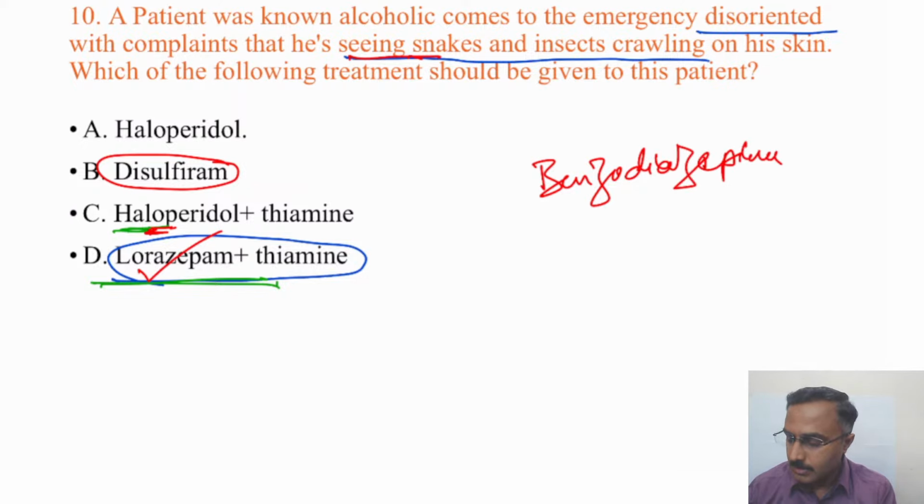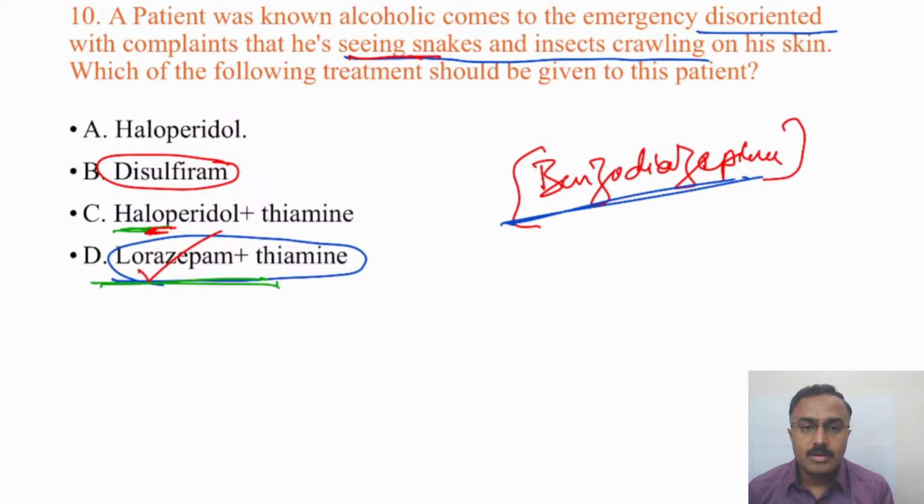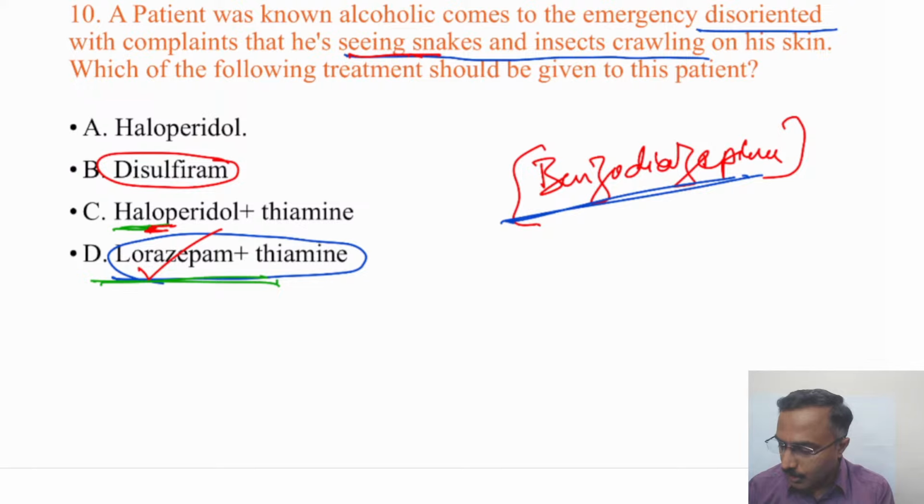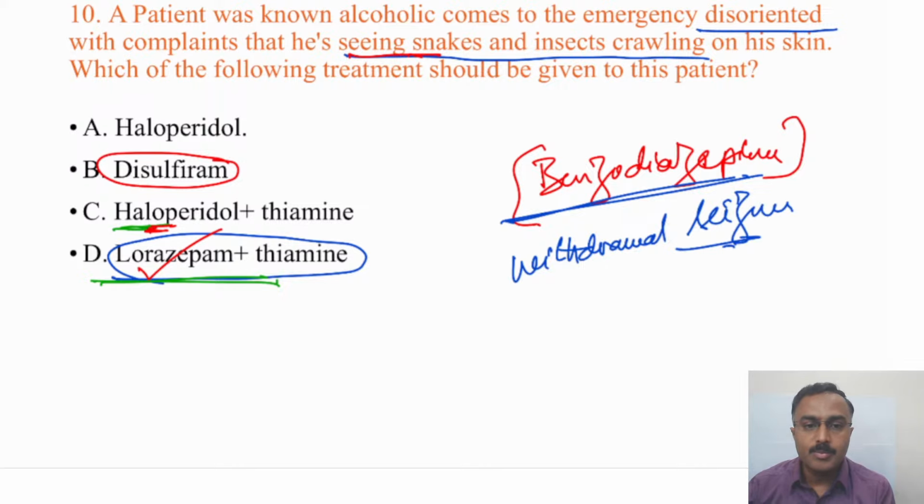There is a controversy or arguments as to whether withdrawal seizures are to be treated with anticonvulsants, but if it is established that it's clearly withdrawal seizures, then benzodiazepines are the drug of choice, not phenytoin, phenobarbital, or any other anticonvulsants.